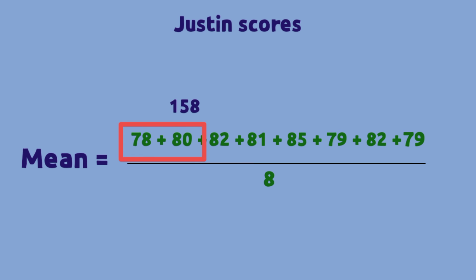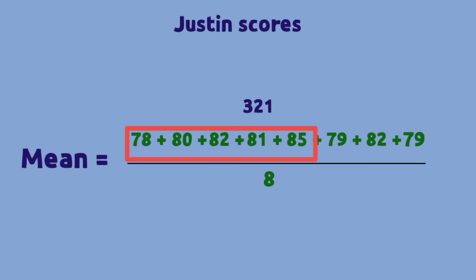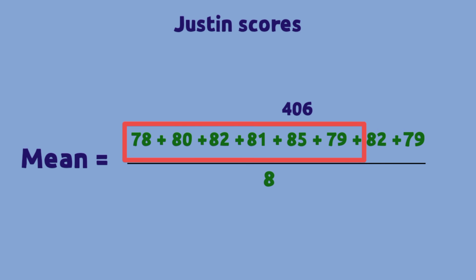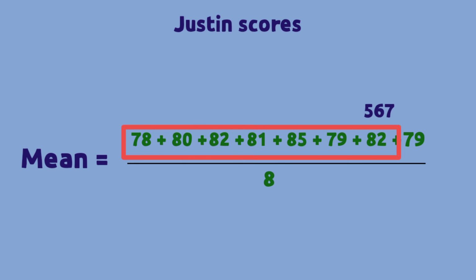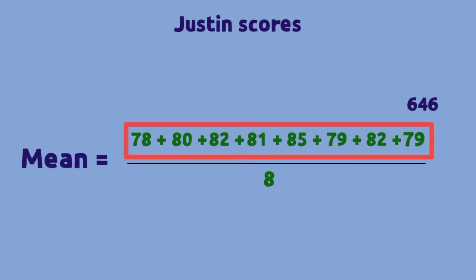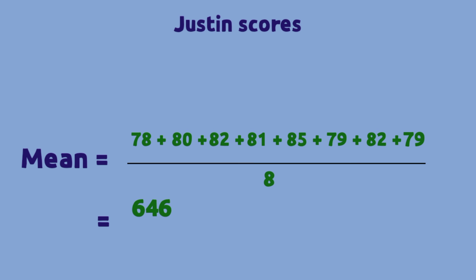78 plus 80 is 158. 158 plus 82 is 240. 240 plus 81 is 321. 321 plus 85 is 406. 406 plus 79 is 485. 485 plus 82 is 567. 567 plus 79 is 646. So the mean would equal 646 divided by 8, which equals 80.75.